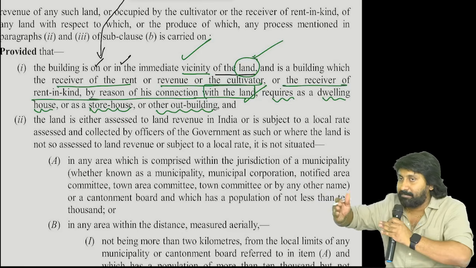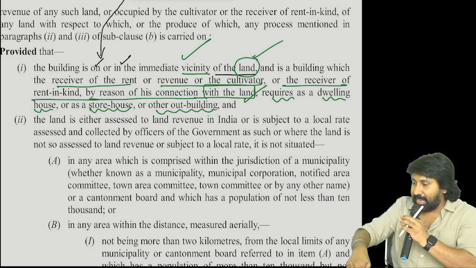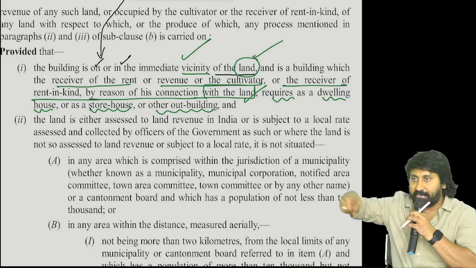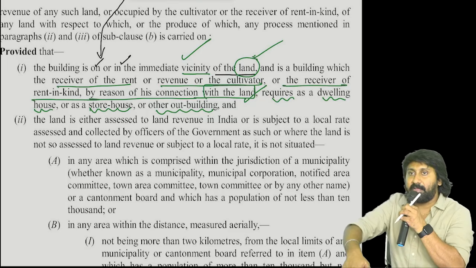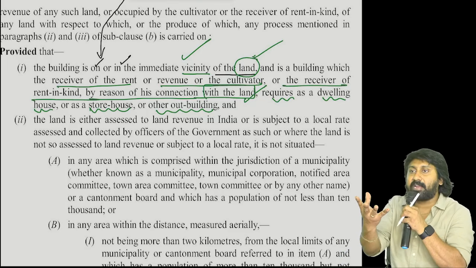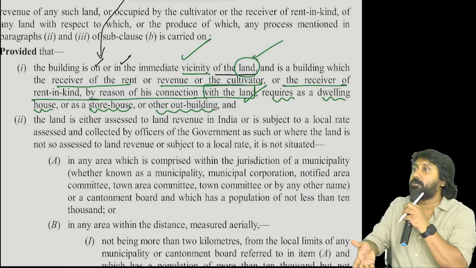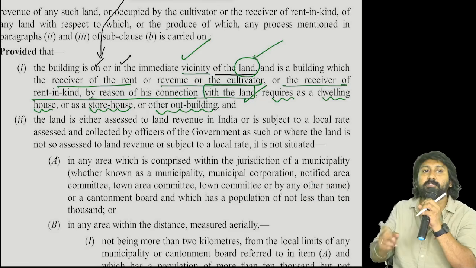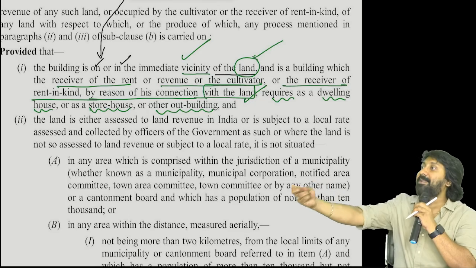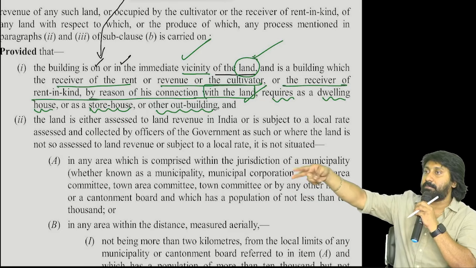This building is of no use without this land. This land will produce the agricultural produce, and without that building, this produce also will become waste. There should be a connection between both of them, land and building.